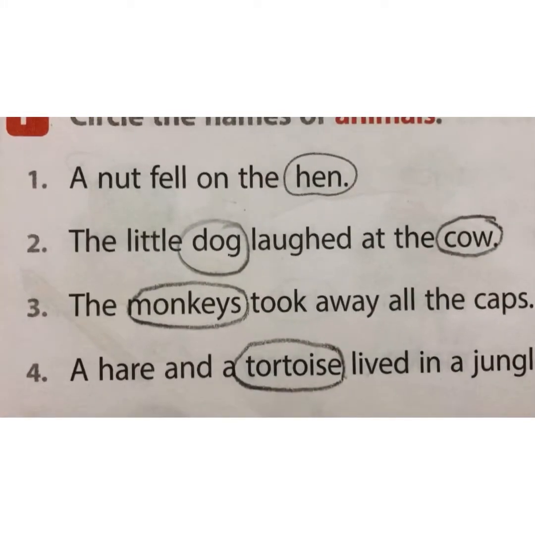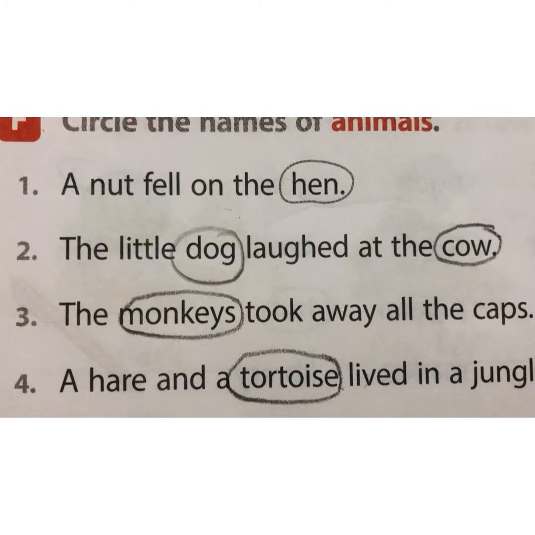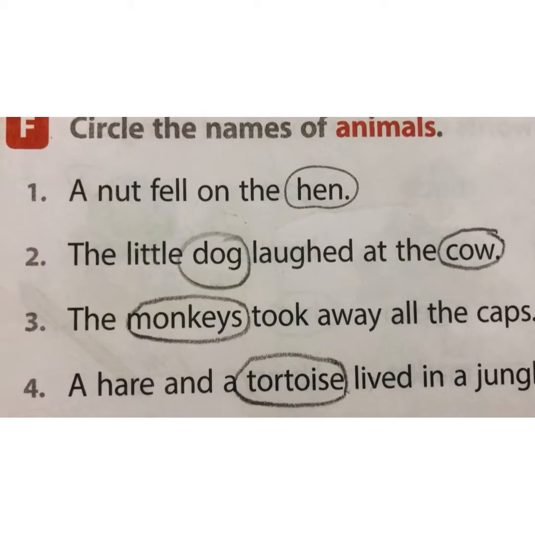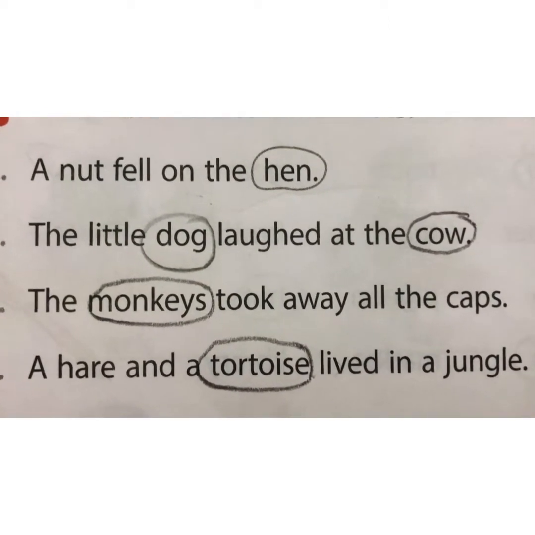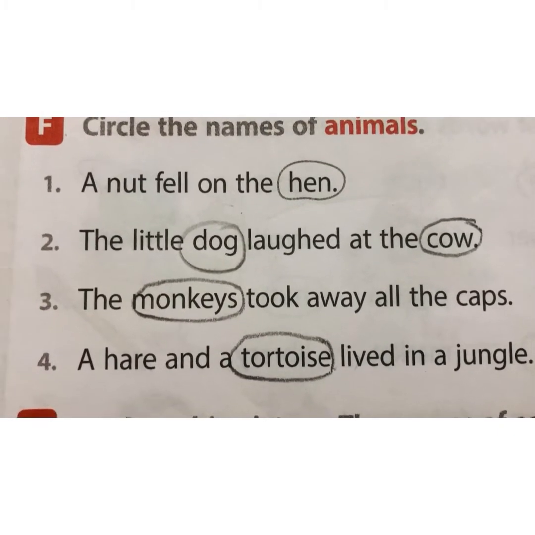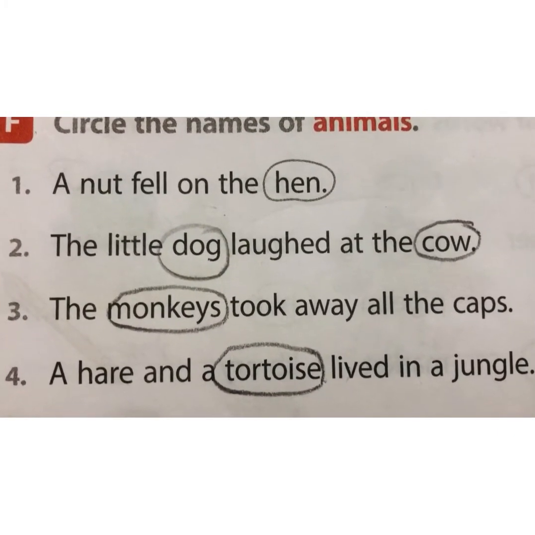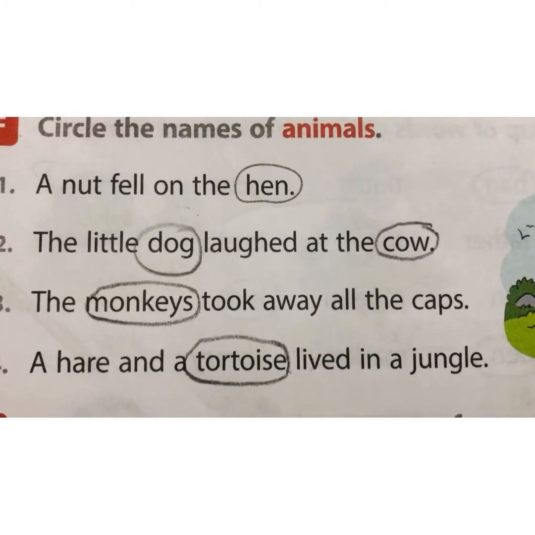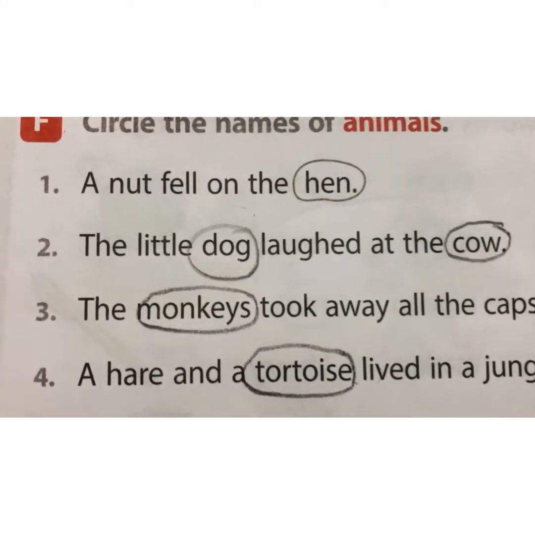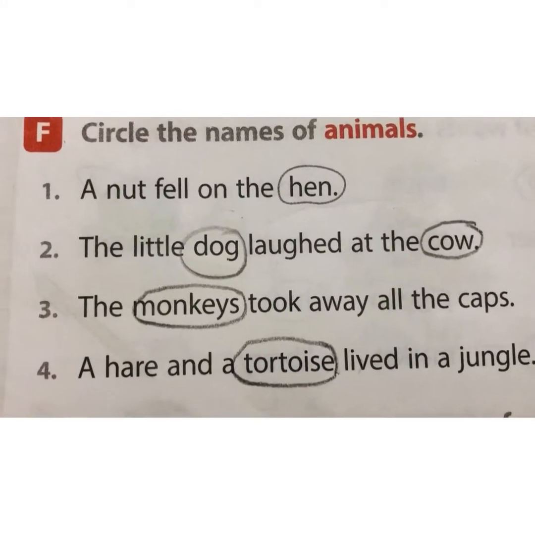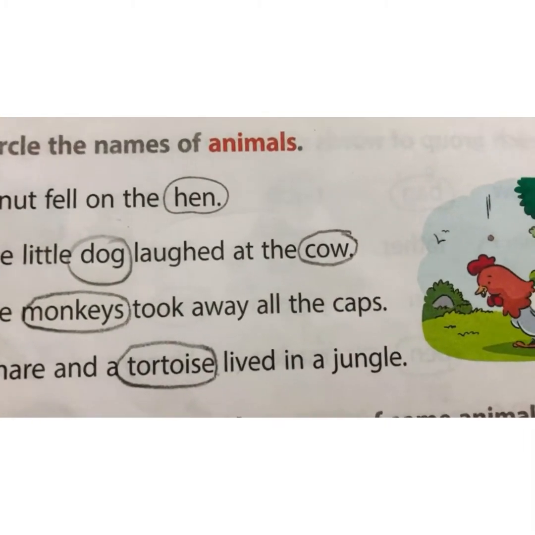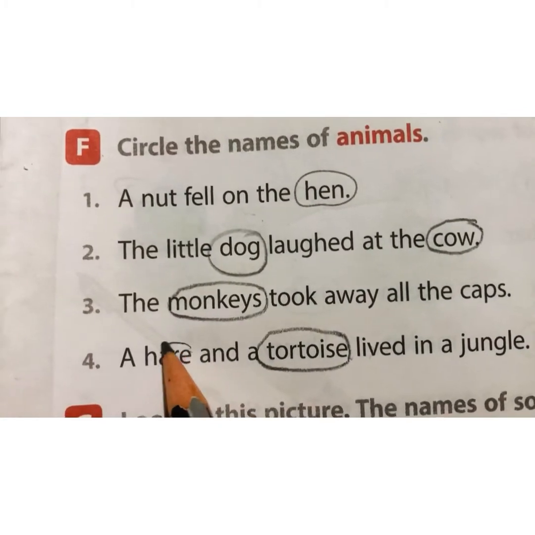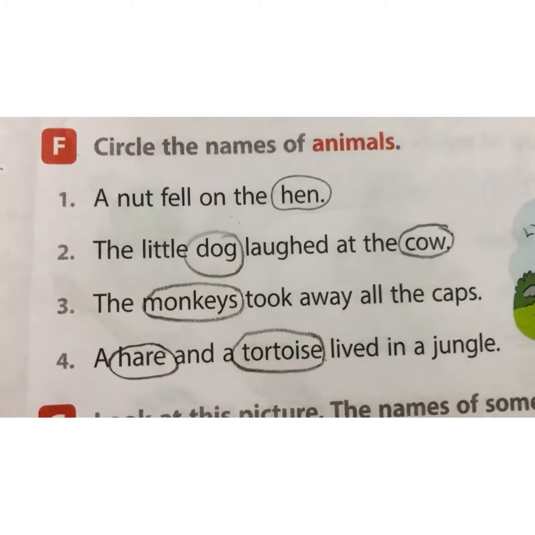Just check it. First, a nut fell on the hen. Hen is an animal. Second, the little dog laughed at the cow. In this sentence, there are two names of the animals, cow and dog. Third, the monkeys took away all the caps. Monkeys. Fourth, a hare and a tortoise lived in a jungle. So again in this there are two animals' names, hare and tortoise.